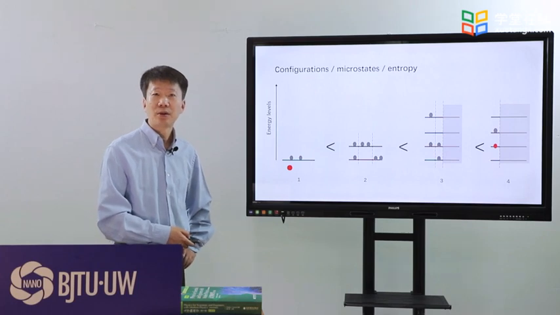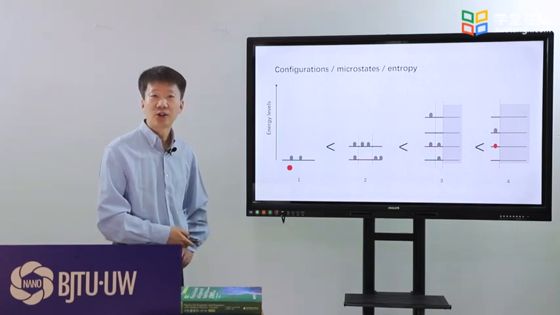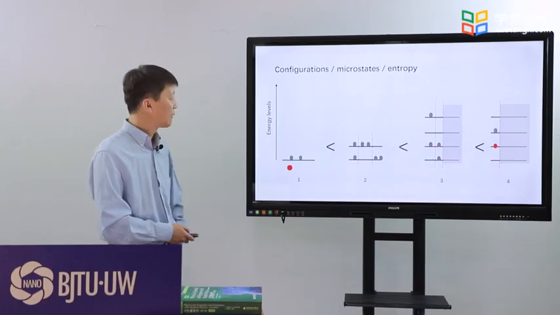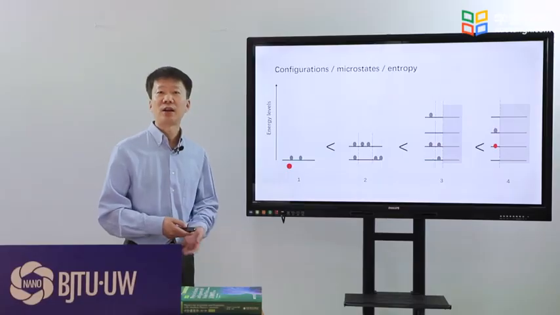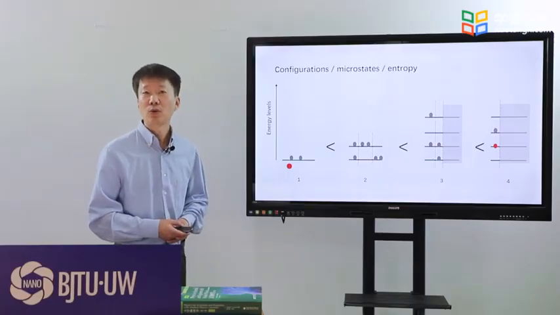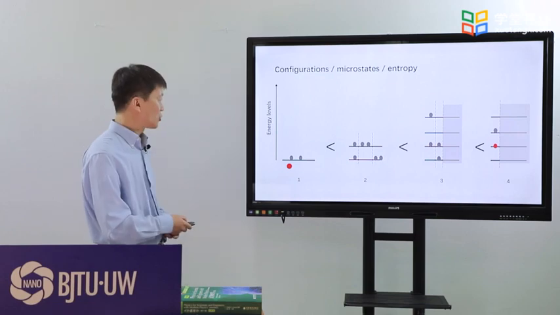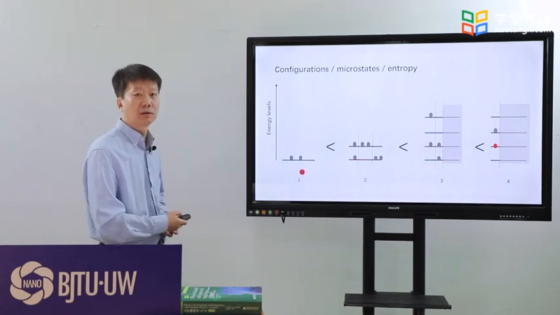See the example shown in the slide. Suppose we have two identical molecules at the same energy level. The microstate of the two molecules is only one, as shown in graph 1.